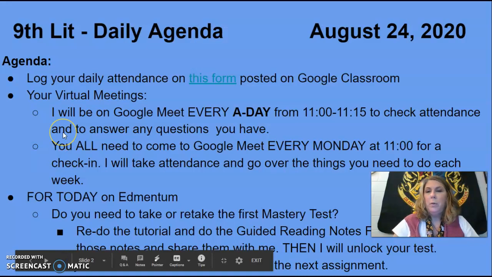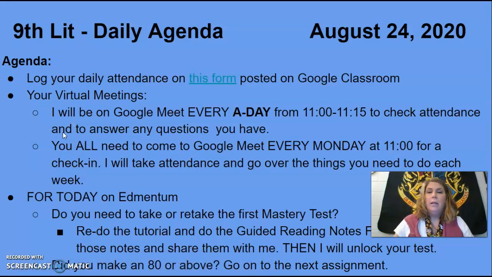This agenda is posted in your Google Classroom, so you'll be able to check on that every day, or every A day that you're supposed to meet. I will be adding to this agenda as we go, so you'll be able to keep up with what's happening. This is just a reminder. Apparently some of you have forgotten, and since we've only done this one time so far, I can make some allowances, but we need to make sure we're getting into a rhythm with what our class meeting is supposed to look like.